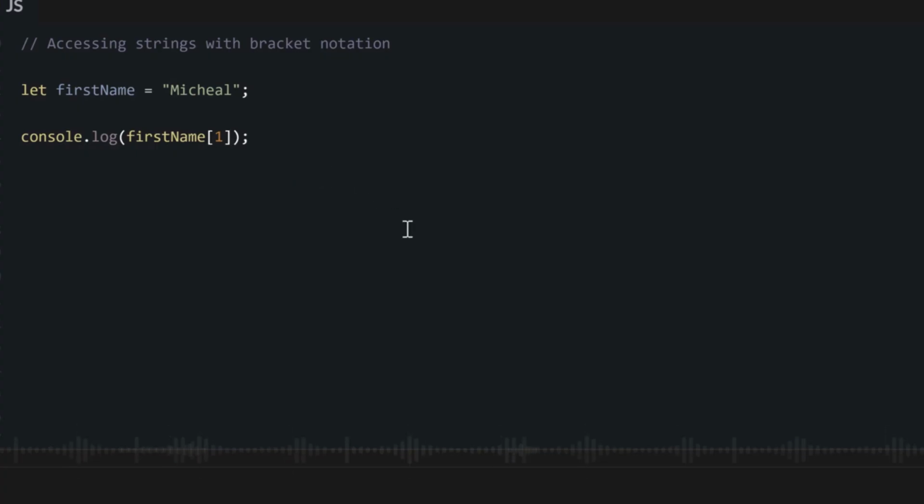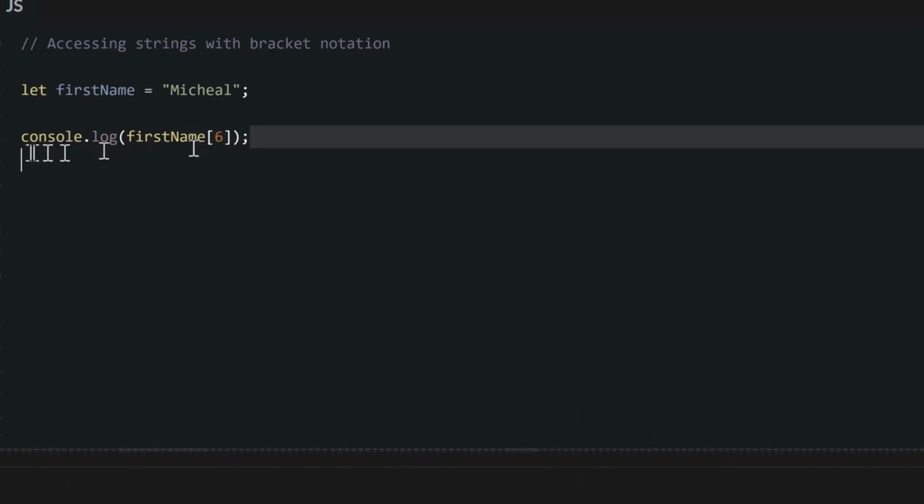Now if you want access the last, you go count them. Michael. 0, 1, 2, 3, 4, 5, 6. The last one are 6. So we go use the notation as 6. And you see say Michael, that word, that string, my 7 characters they there. The last one could be 6 because we start from 0.